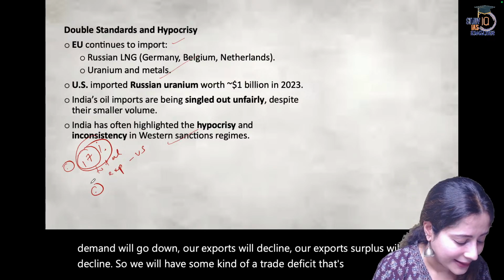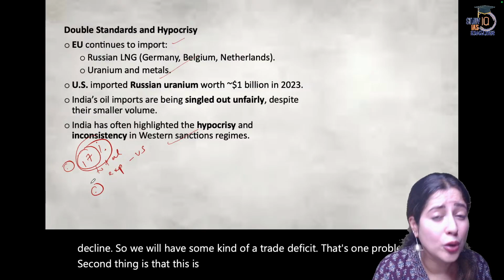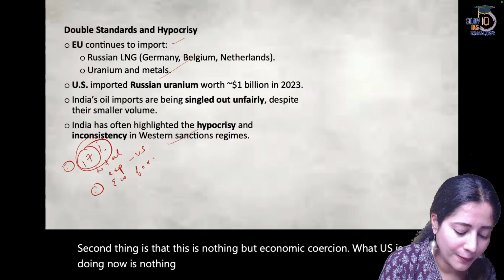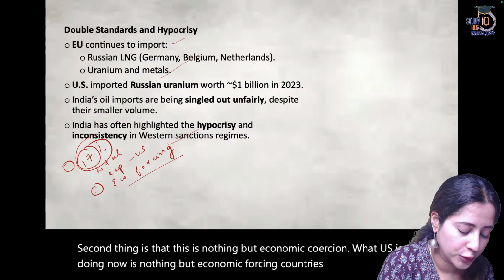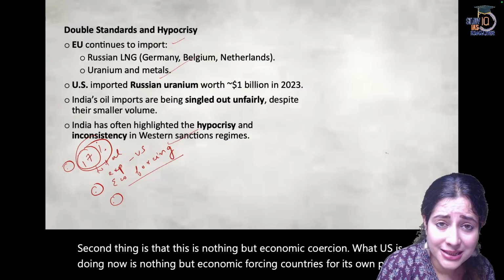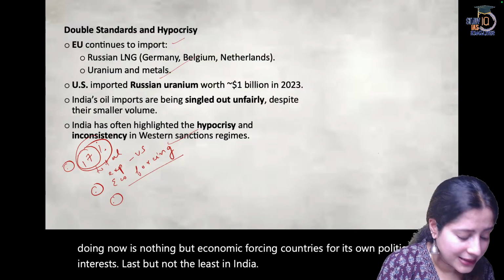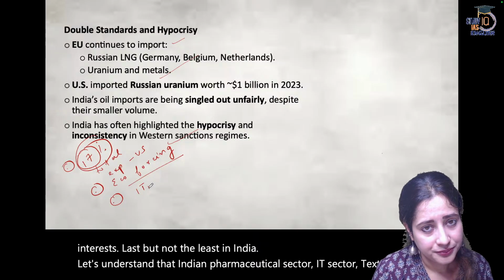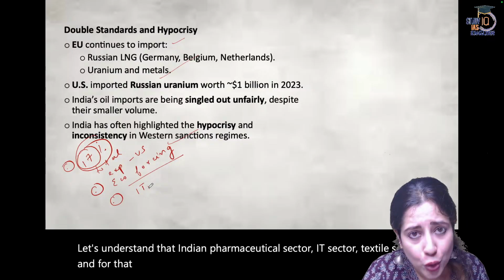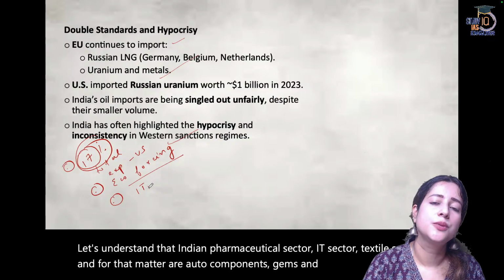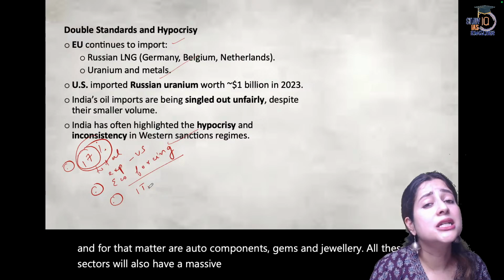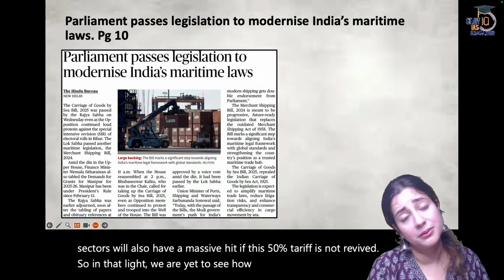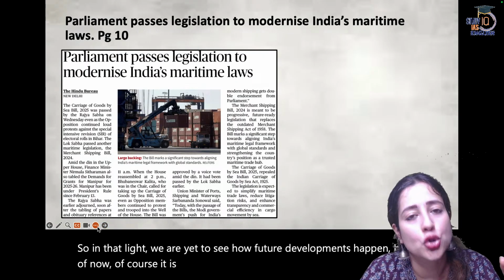That's one problem. Second thing is that this is nothing but economic coercion. What the US is doing now is nothing but economically forcing countries for its own political interests. Last but not the least, let's understand that the Indian pharmaceutical sector, IT sector, textile sector, and for that matter, our auto components, gems and jewelry, all these sectors will also have a massive hit if this 50% tariff is not revised. So in that light, we are yet to see how future developments happen. But as of now, of course, it is coming as a big shock for the country.